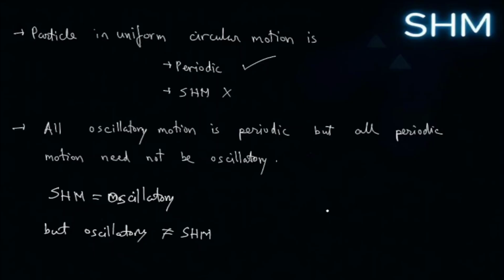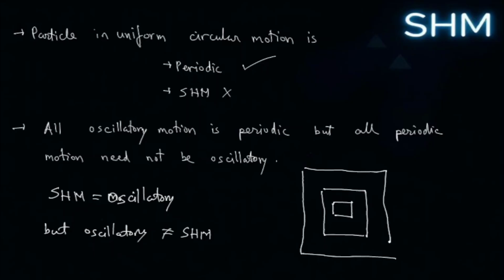So basically SHM is the small box, that is again a sub category or a special case of oscillatory motion, and oscillatory motion is a special case of periodic motion. This is periodic motion, this is oscillatory motion, and this is SHM.